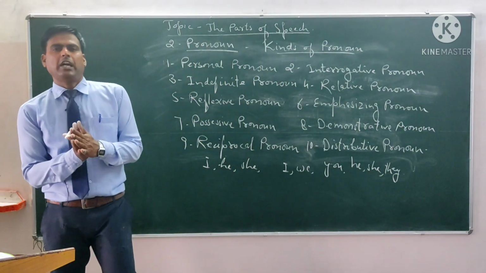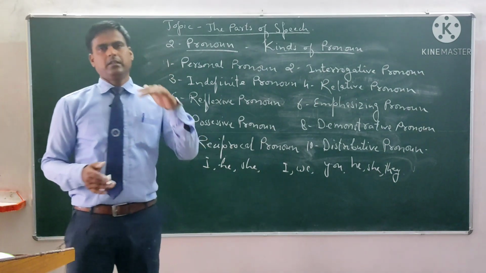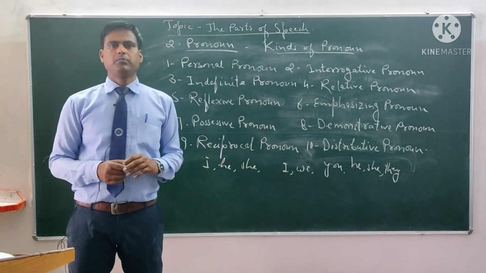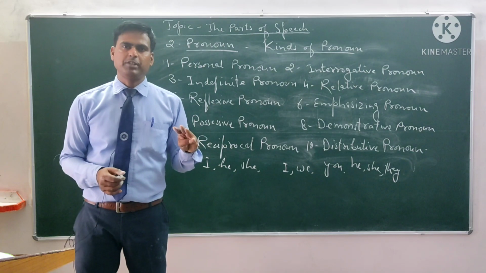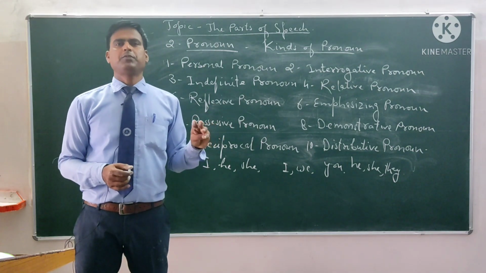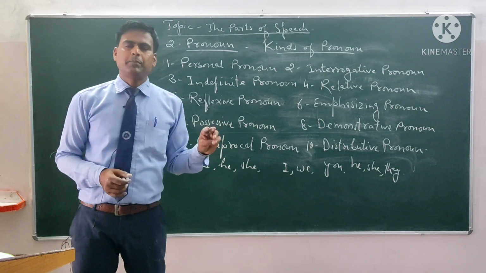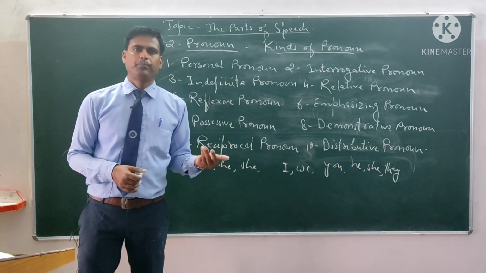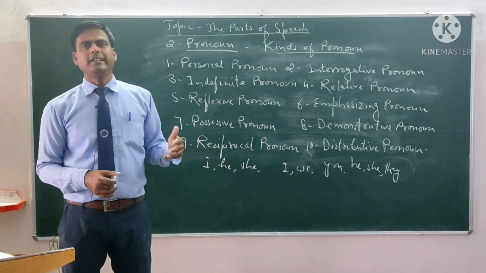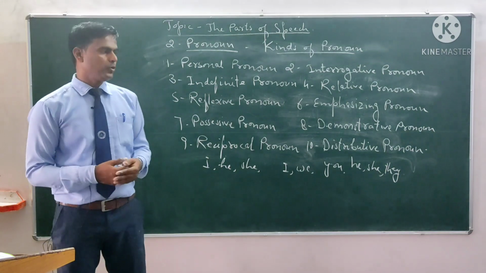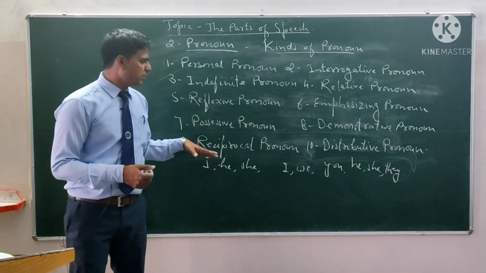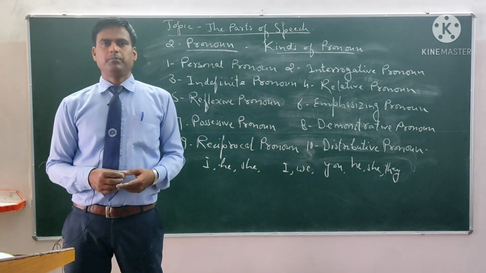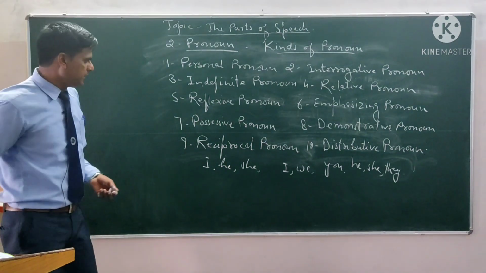These personal pronouns have three forms, as we can say subjective form, objective form, and possessive form. For example, I is the subjective form, me is the objective form, and mine is the possessive form. In the same way, she is the subjective form, her is the objective form, and hers is the possessive form. So all the personal pronouns have the subjective form, objective form, and possessive form.